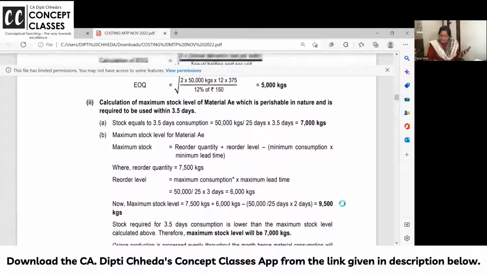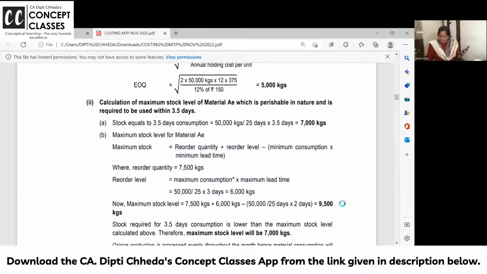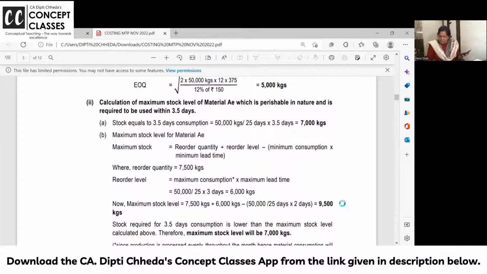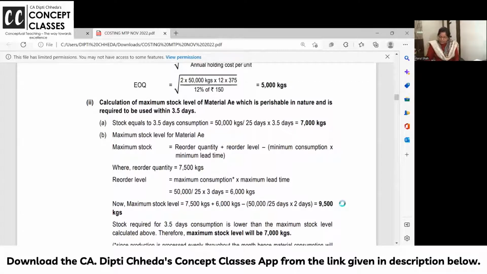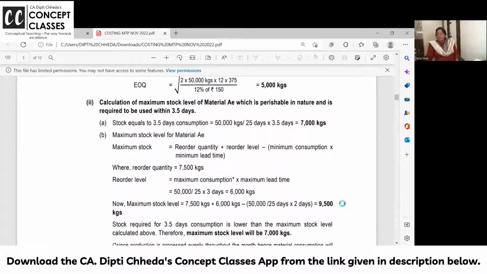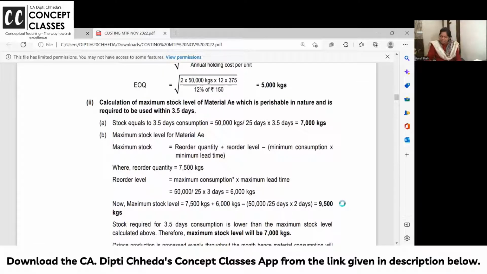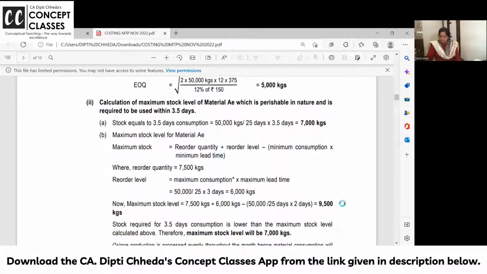Now the maximum level formula: reorder level plus reorder quantity, minus minimum consumption into minimum lead time. This formula you all know. So reorder quantity is 7,500. Sorry, reorder level is maximum consumption into the maximum lead time. And minus minimum consumption, minimum at least 2 days. 50,000 kgs you want, and it is working 25 days. So per day how much raw material is consumed? Multiplied by 2 days. This is the minimum consumption. And minimum lead time is 2 days. Are you all getting?